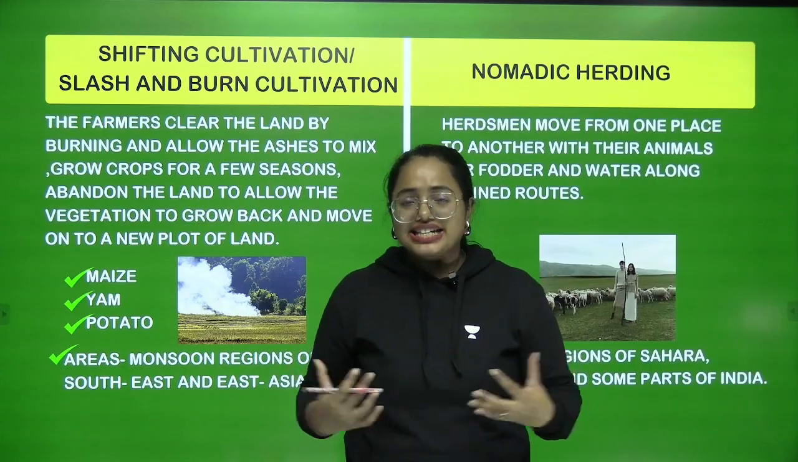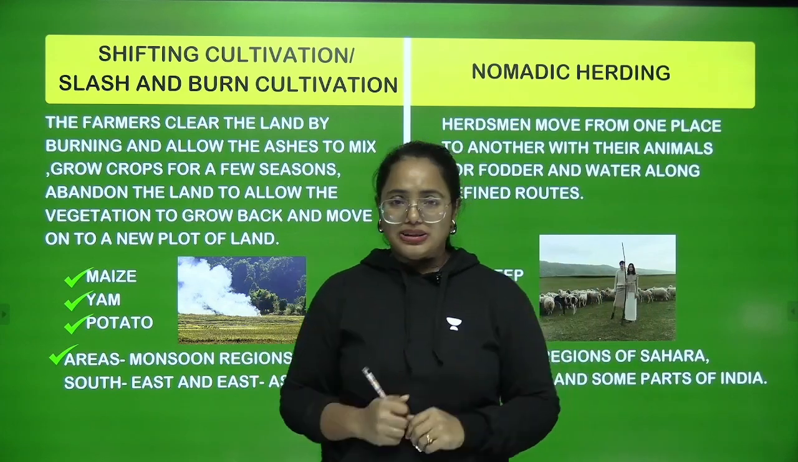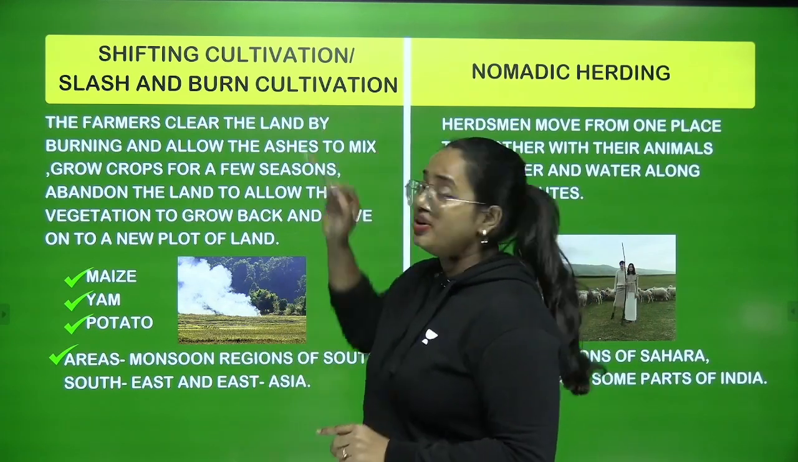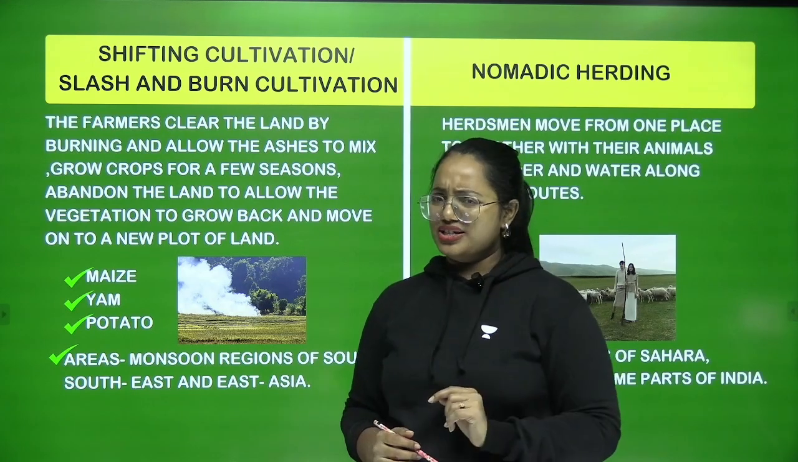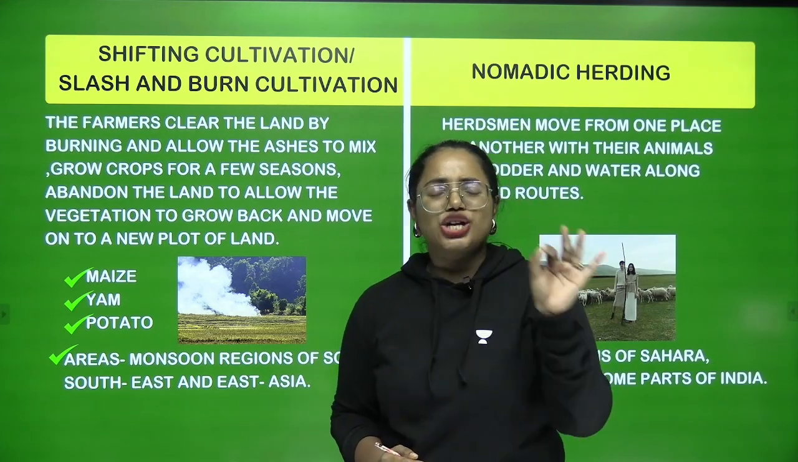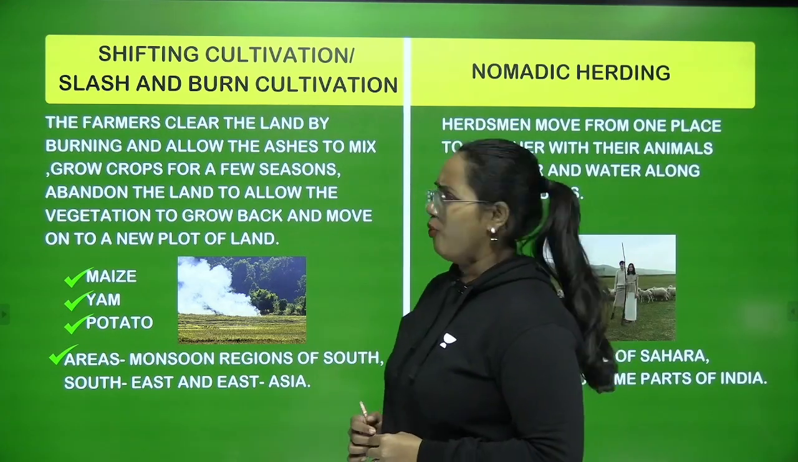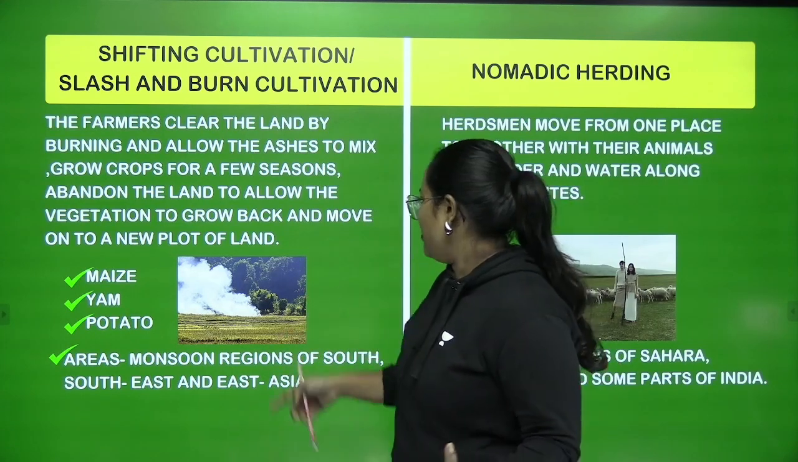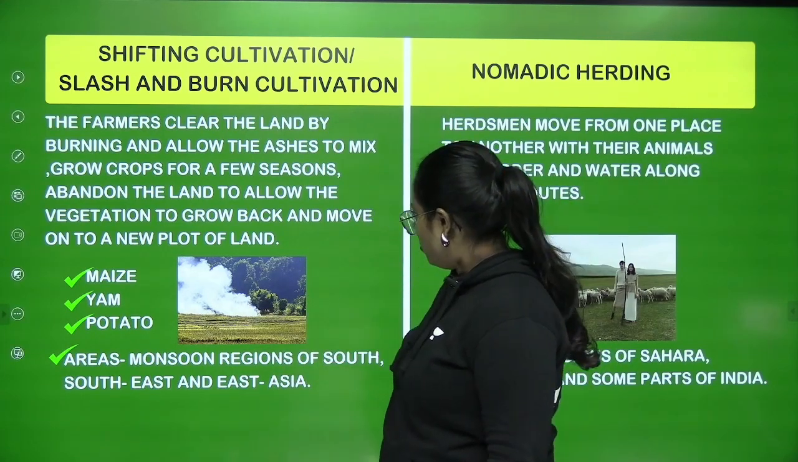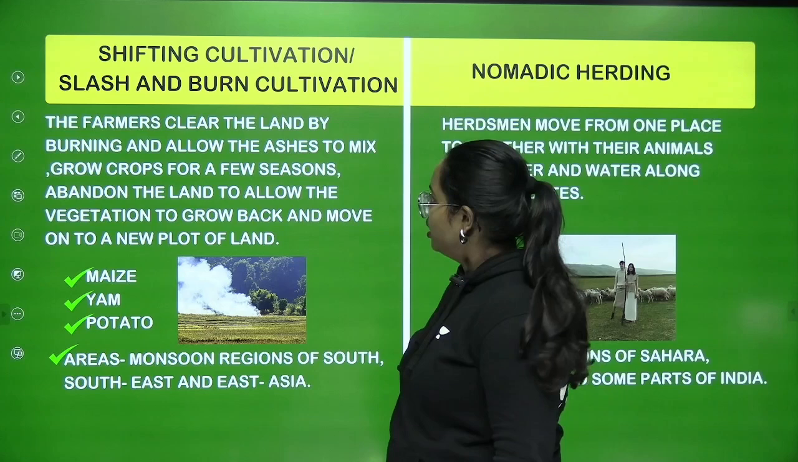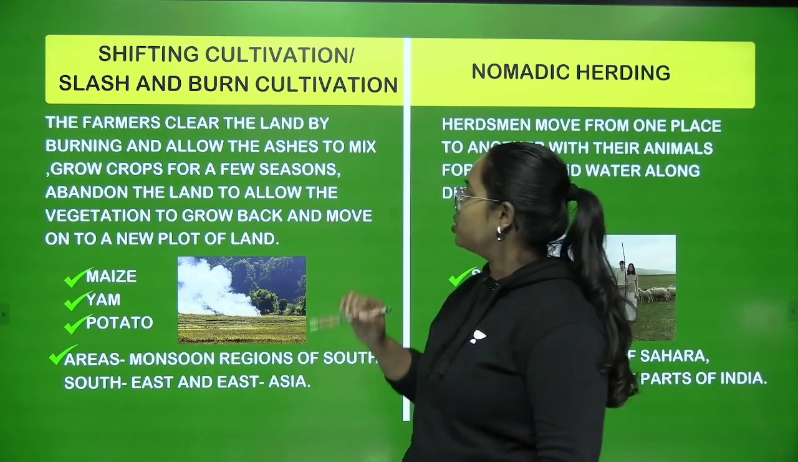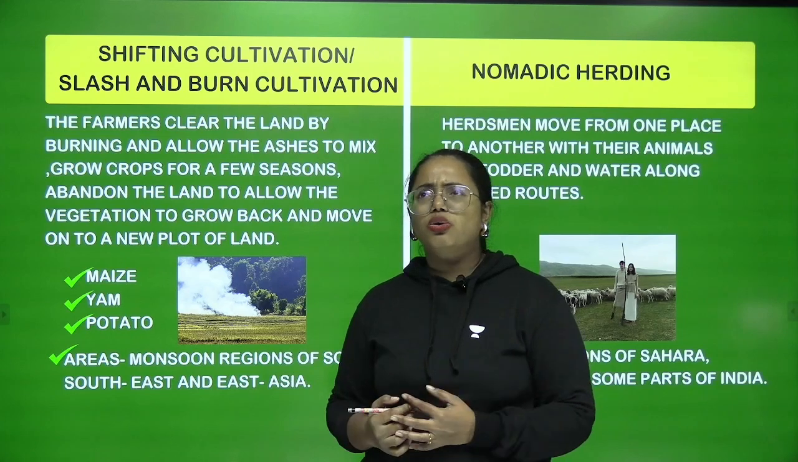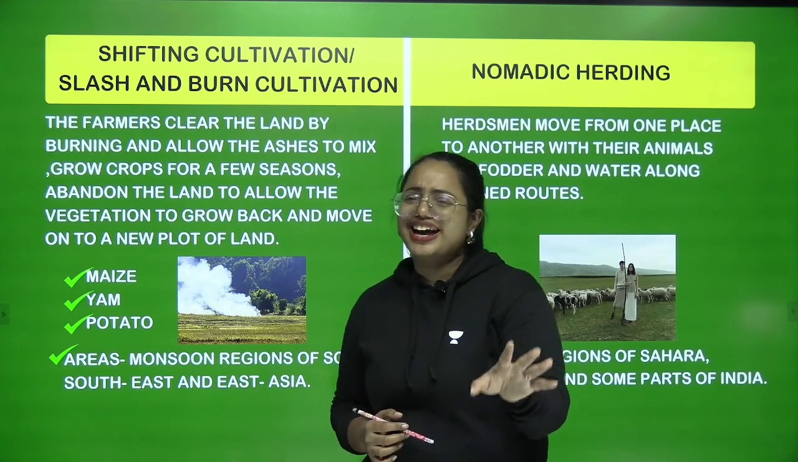So for your basic understanding, I have made it as two columns. Look at it. The very first one is known as shifting cultivation. And there is one more name for it. What is that? Slash and burn cultivation. But what is it exactly? Look at the picture here. When you look at it, you can see that the farmers clear the land by burning and allow the ashes to mix. Oh, that is a bit complicated. Don't worry, I will break it down for you.